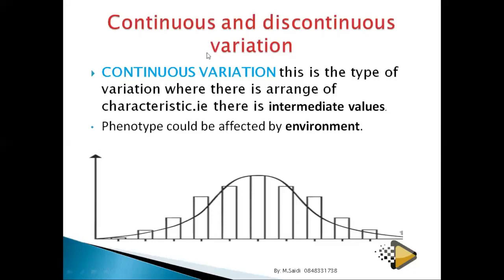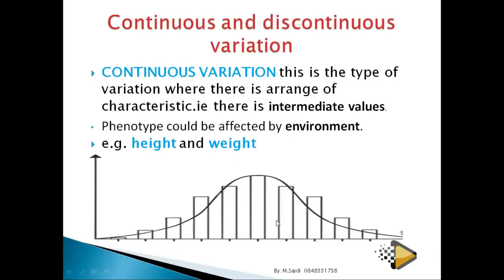So this continuous variation can be controlled by environmental factors, or could be controlled by genetic factors. But the environmental factors have a big influence on it. However, even genetic factors are also part of it.